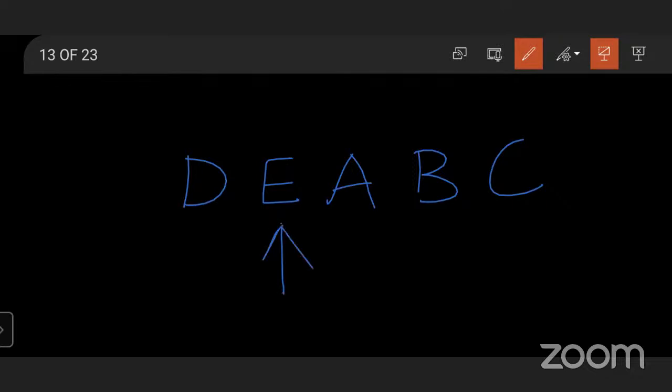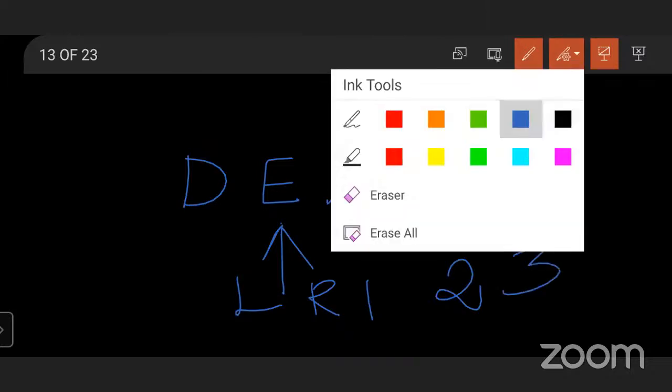So E is here. Everyone is facing the north direction. This is the right side and this is the left side. The first right is A, the second right is B, and the third right is C. Is this clear now? Yes, ma'am.